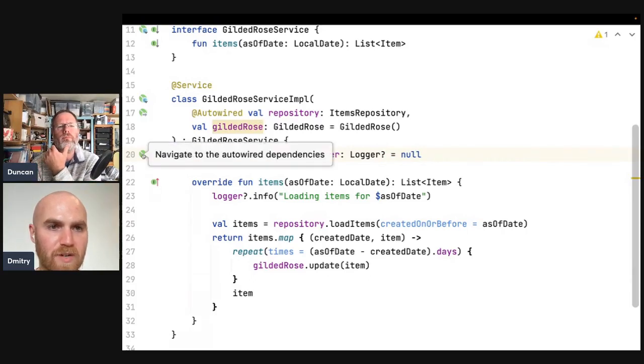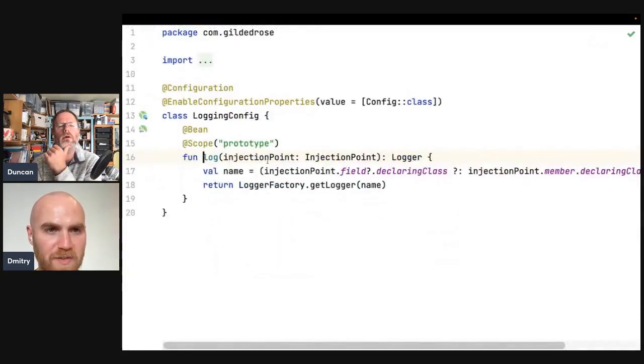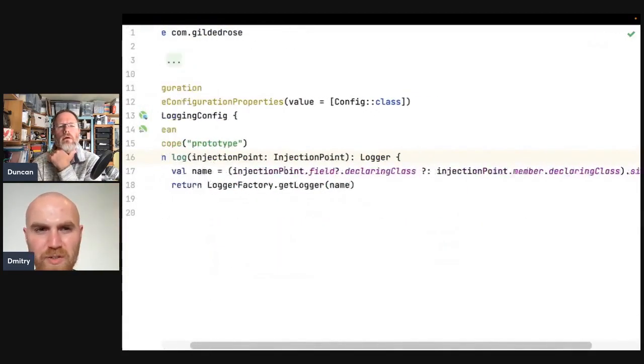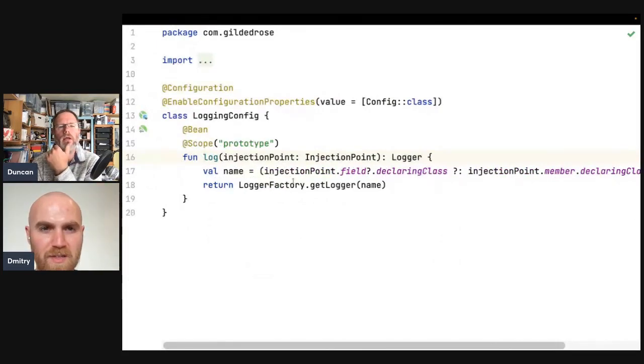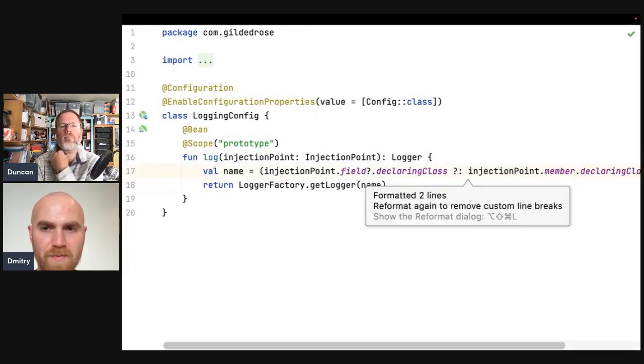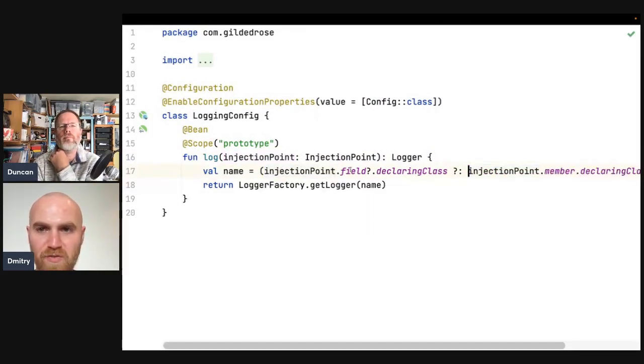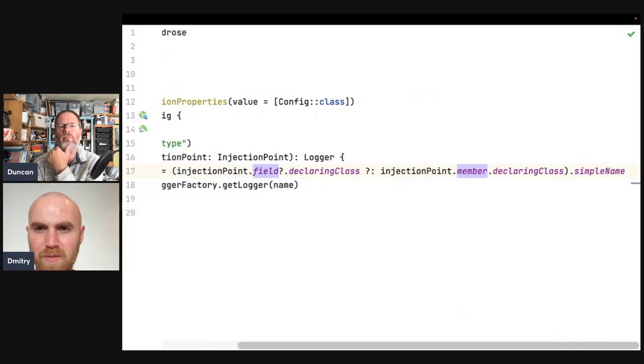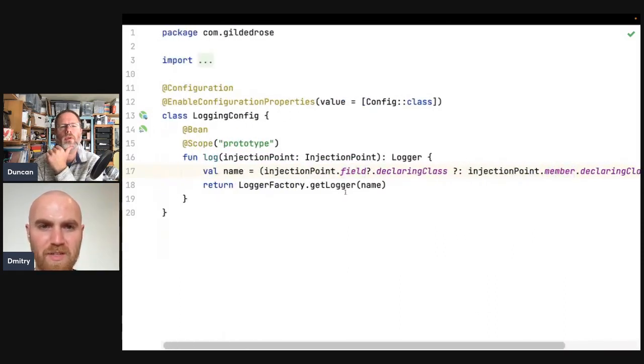We can look at how it's created. I think this navigation works. That's cool. So it jumps into this function, which is like a factory method. Okay. It takes from the injection point the current field member, which could be constructor or field, and then it just calls the. Oh, okay. So there's some way of annotating a field or a member. I don't know what the difference is. Okay, but why would it be different?